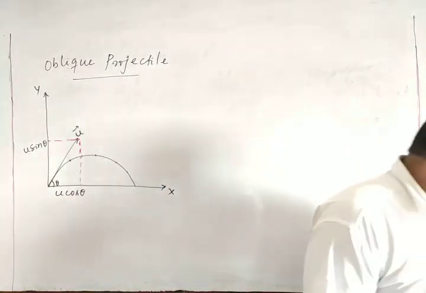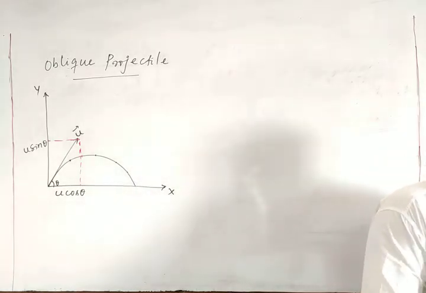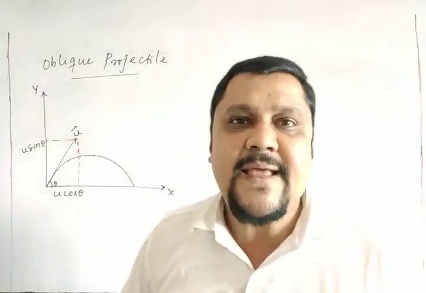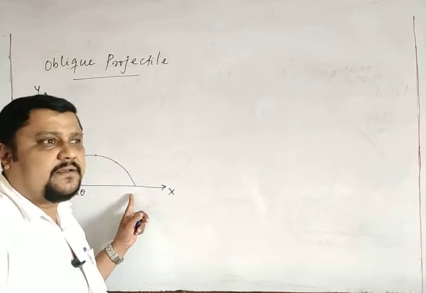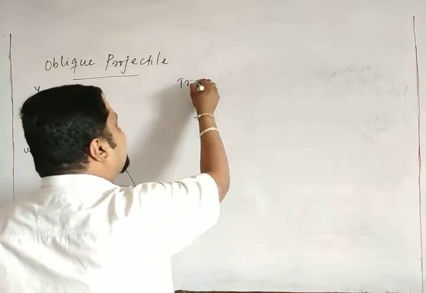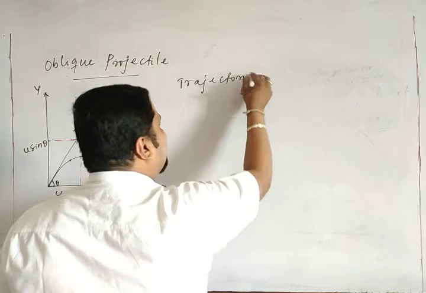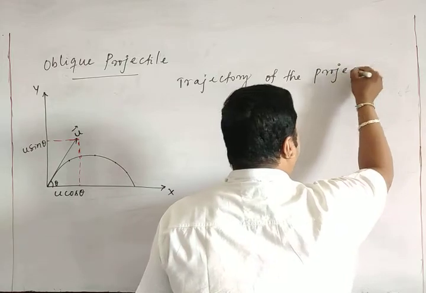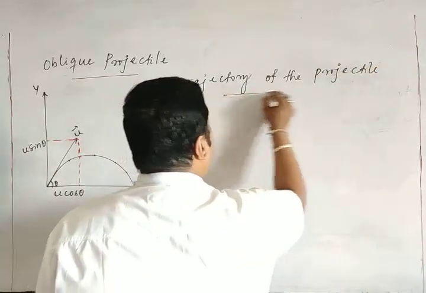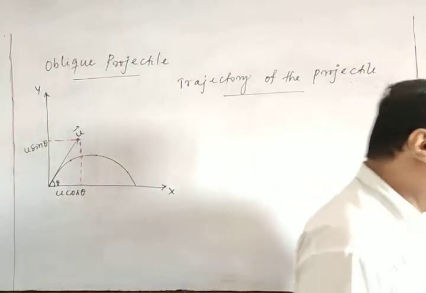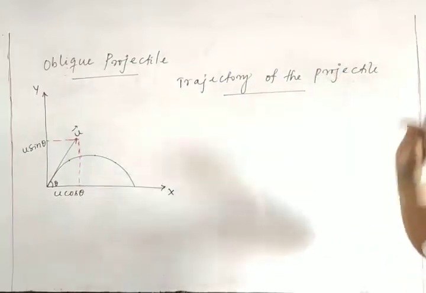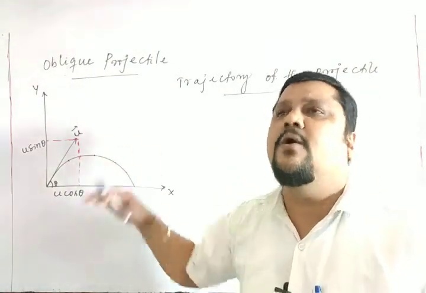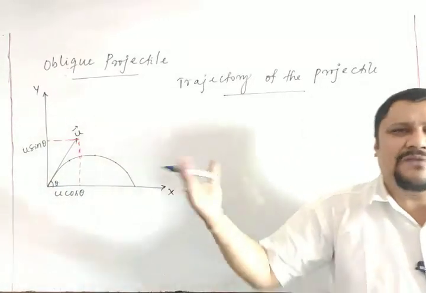Next, we will go for the trajectory of the motion, meaning whether it will follow this path or any other path. This path is a parabolic path, and we will show that. Now we will discuss the trajectory of the oblique projectile. Trajectory means the path of the projectile. As I have already shown, we will prove whether this is a parabola, a straight line, a circular path or any other path.